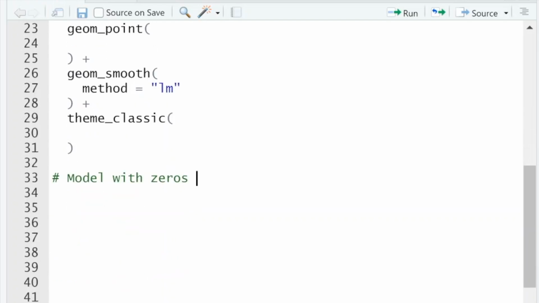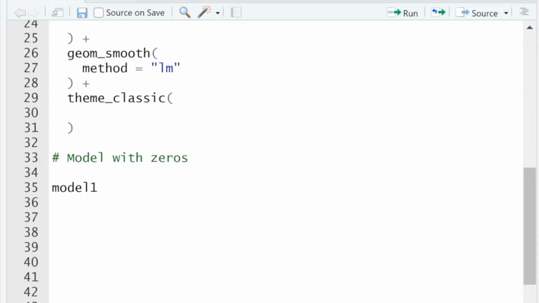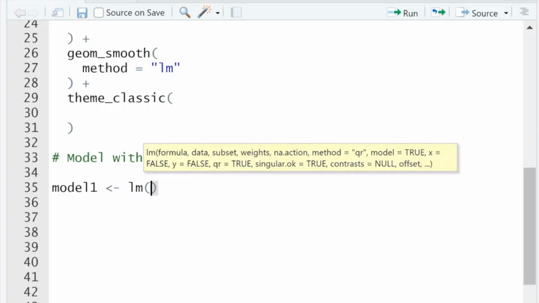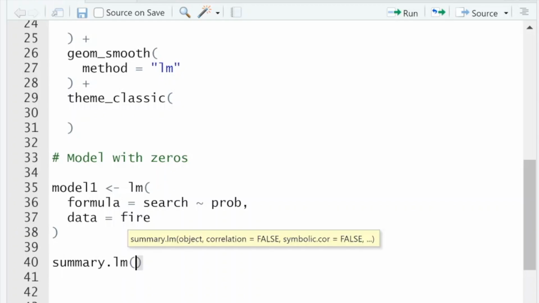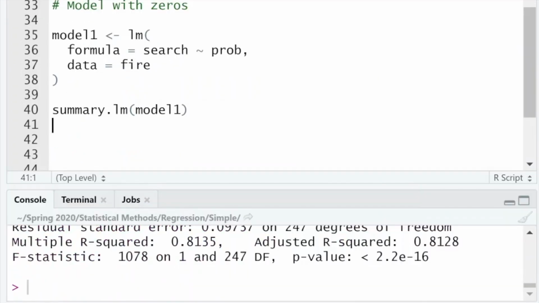This is model 1, because I know I'm going to make a few more. It's going to be lm, and I'm going to use this formula argument, and it's going to get search as a function of prob, and the data equals fire. And then we just hit it with summary.lm, model 1.